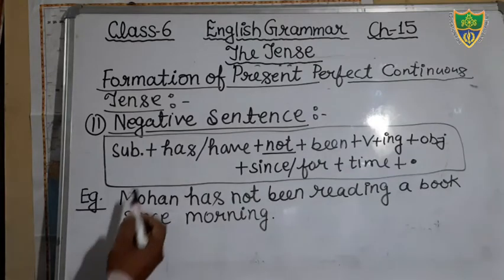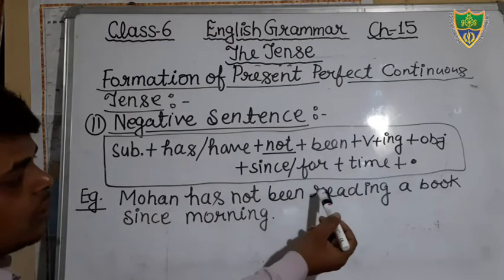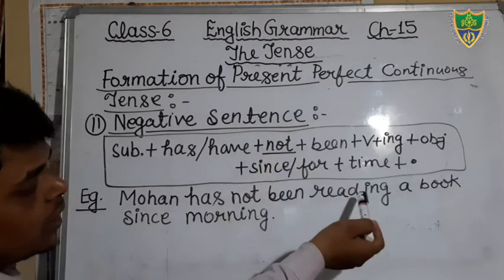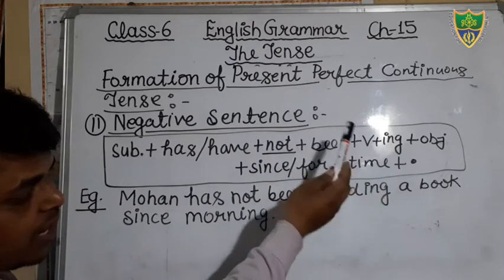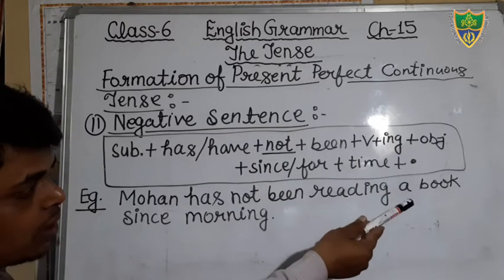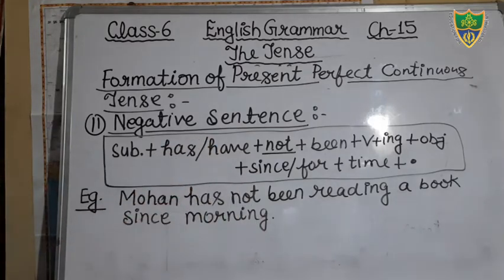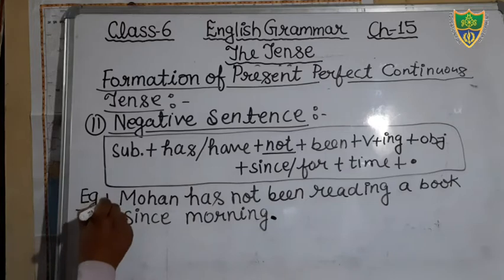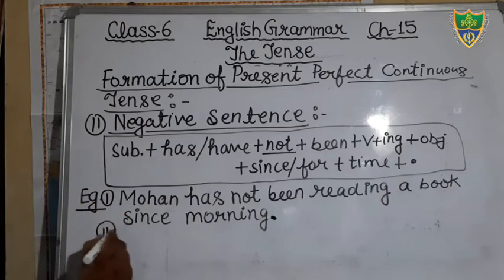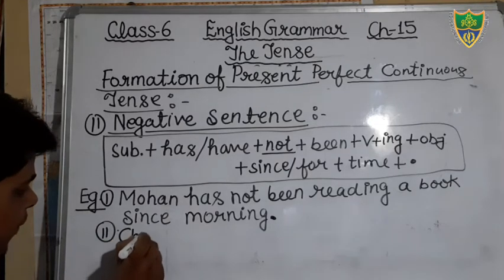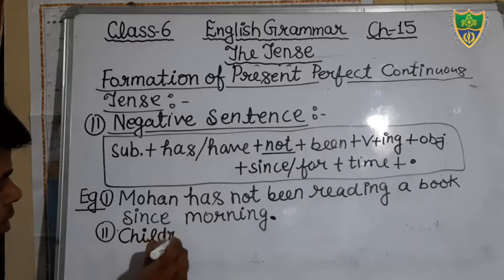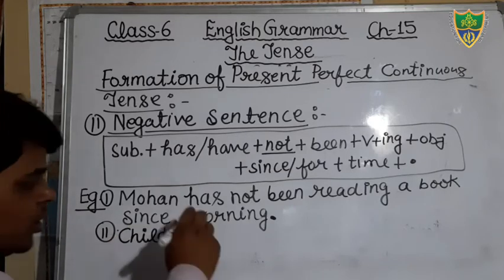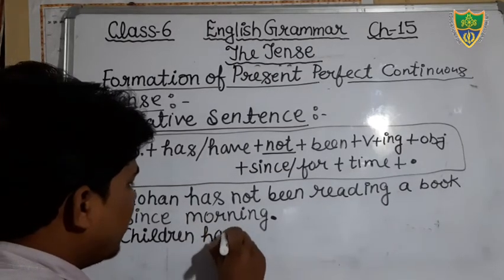Students, you can see there is a subject, there is a helping verb, the negative word is also there, and in the verb I have added ing, and then the object, then the time, then the full stop. Keep this in your mind. And one more sentence I am going to do. Just write down: children. Children is plural, therefore we will add have here.